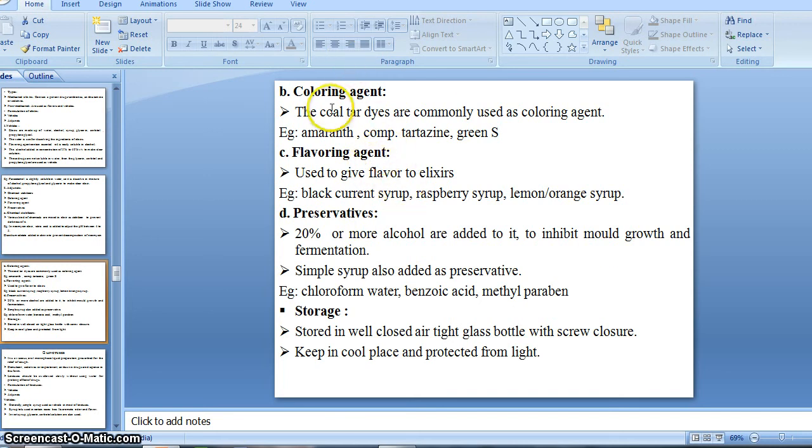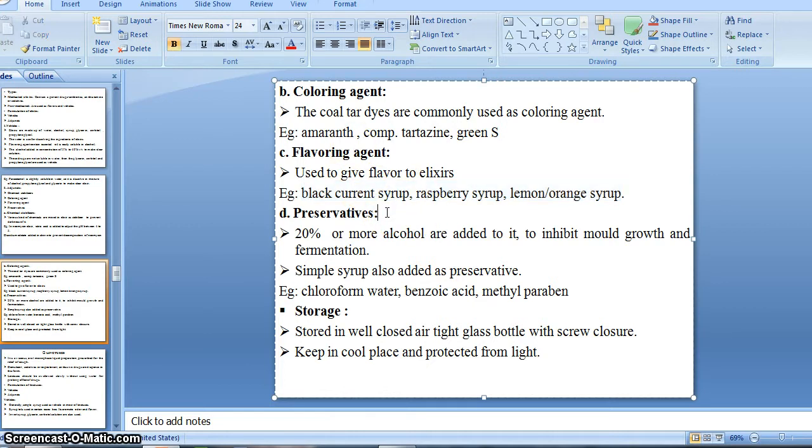So then coloring agents, in which amaranth, tartrazine and green S are basically used, right? Afterward there is a flavoring agent, right? Flavoring agents are used in the formulation of non-medicated elixirs, which contain flavors. For that, black currant syrup, raspberry syrup, and lemon or orange syrup are basically used for preparing non-medicated elixirs, right?